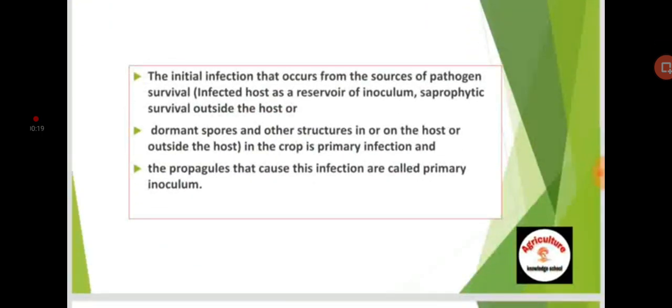The initial infection that occurs from the sources of pathogen survival, such as infected host as a reservoir of inoculum, saprophytic survival outside the host, or dormant spores and other structures in or on the host or outside the host, in the crop is primary infection, and the propagules that cause this infection are called primary inoculum. So you are watching here the primary infection definition and primary inoculum definition. You can differentiate.